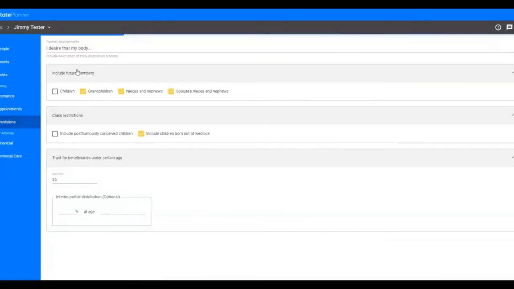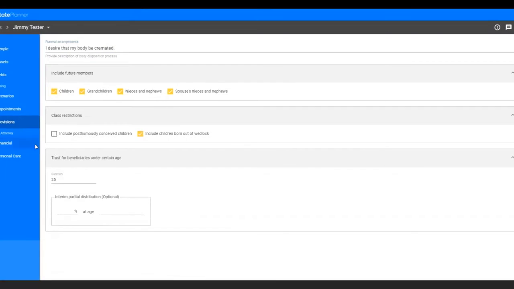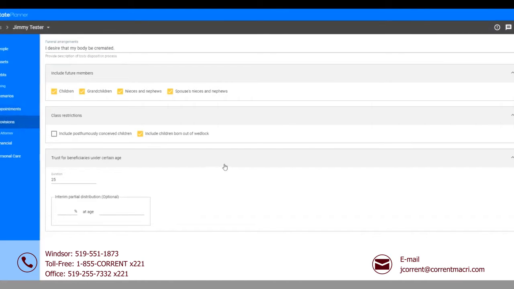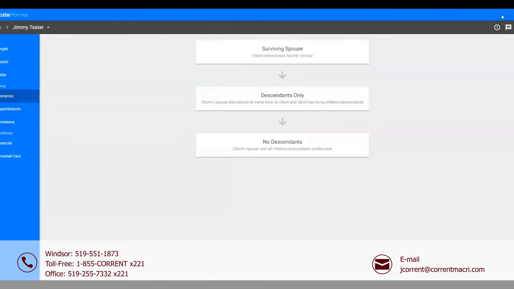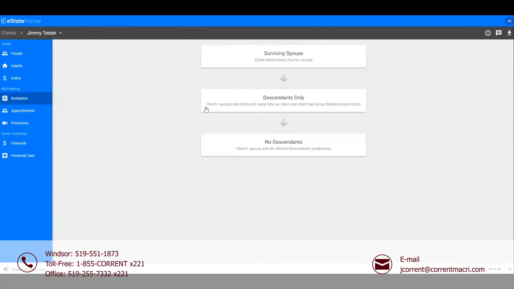Then we want to make sure that we've dealt with funeral arrangements, please. And then we just say, let's say that they want their body to be cremated. We ask them, and yes, they may have future children, so we want the will to provide for that. And then we're done. So we're now ready to generate the will. We've planned the whole thing out.